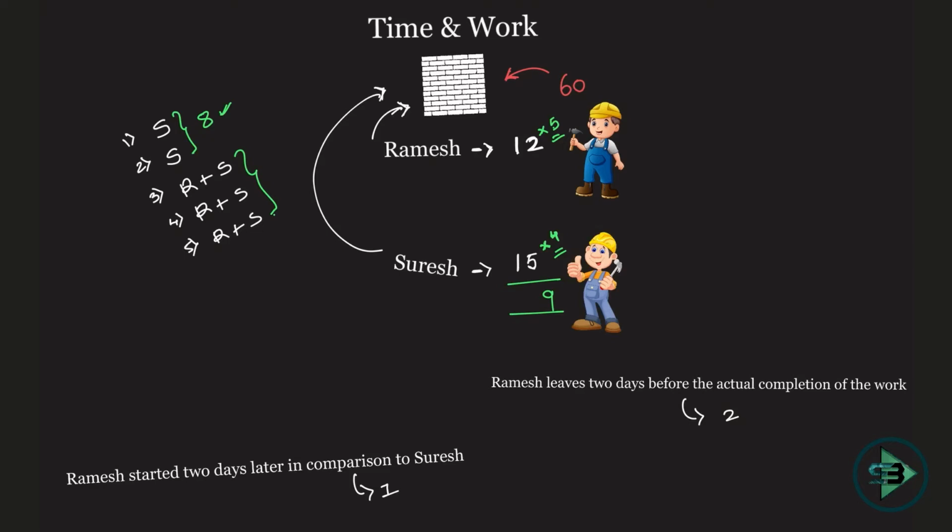Then how many bricks are remaining to be put in? 60 minus 8, which is nothing but 52. So 52 bricks will be remaining to be put in, starting from this. To put in those 52 bricks, who all are working? Ramesh and Suresh. How many bricks do they put in working together? 5 plus 4, 9 bricks they put in one day. So to put in 52 bricks, how many days will be required? That is nothing but 52 divided by 9. Because they put in 9 bricks in one day, they're supposed to put in 52 bricks to finish the work. So how many days will be required?